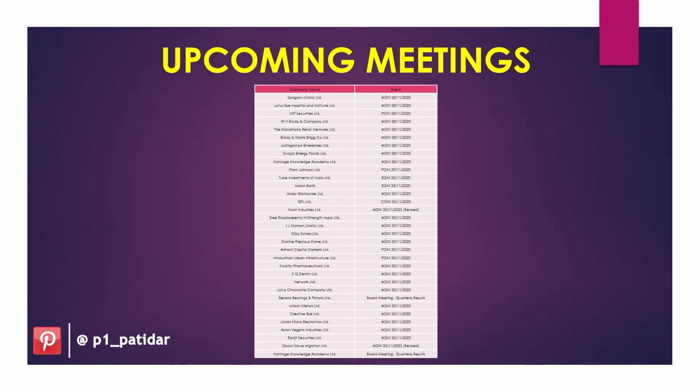Now if you talk about the upcoming meetings, you can see here these are the meetings, and if you see the results, there are two companies where the result will be announced. One is Benara Bearings and Piston Limited, then the other one is Vintage Knowledge Academy Limited. So watch these stocks, because if any major news is announced after this meeting, it may affect the Nifty, or for that matter Bank Nifty also.